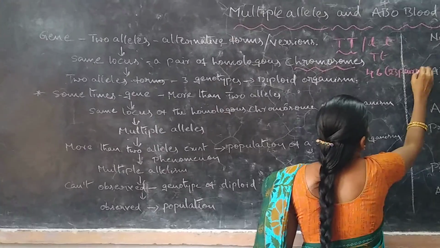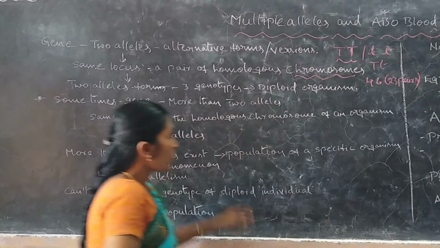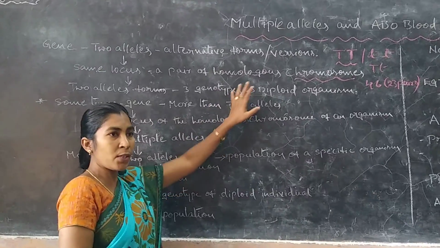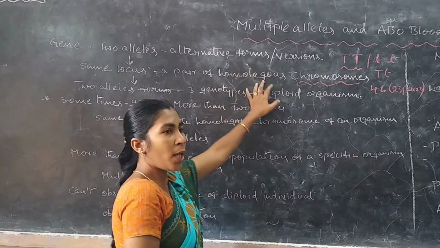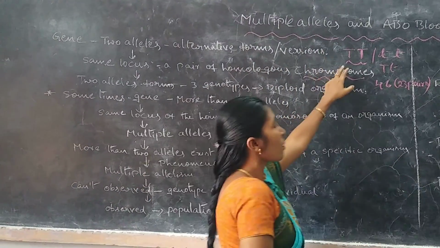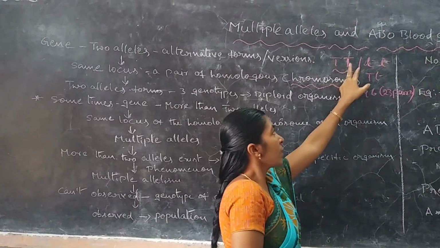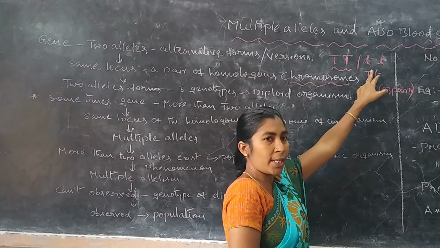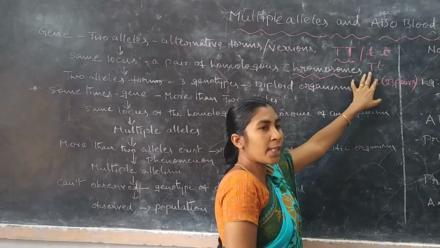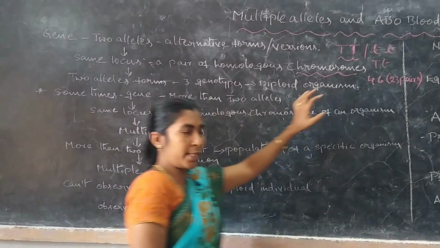So one chromosome has its homologous chromosome. These are the homozygous type, this is also the recessive homozygous version, and then these are the heterozygous versions.